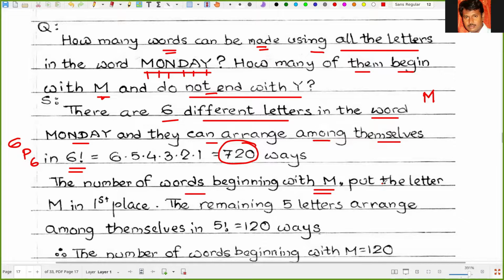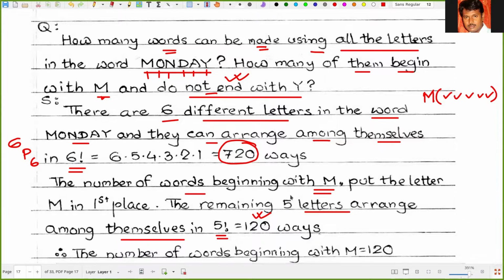There are 6 letters in total, so the remaining 5 letters can be arranged among themselves in any place. So that must be 5 factorial ways, or 120 ways.